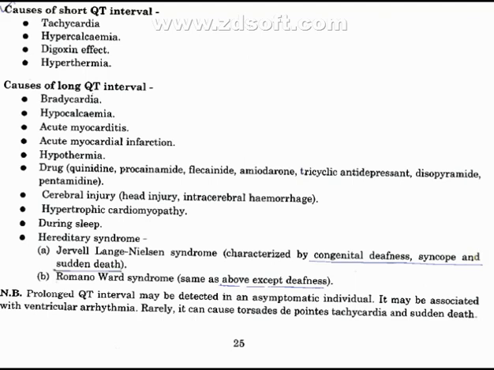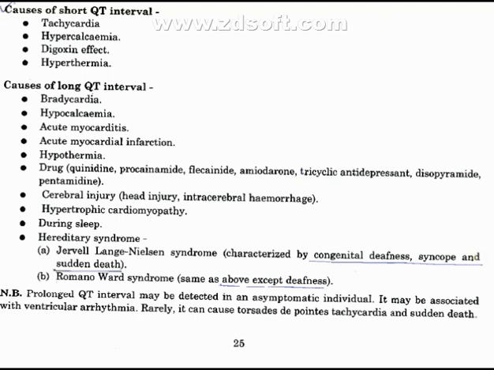Drugs: quinidine, procainamide, flecainide, amiodarone, tricyclic antidepressant, disopyramide, pentamidine. Cerebral injury, head injury, intracerebral hemorrhage. Hypertrophic cardiomyopathy, HCM, may cause long QT interval. During sleep. Hereditary syndrome. There are some hereditary syndromes where long QT interval is present.